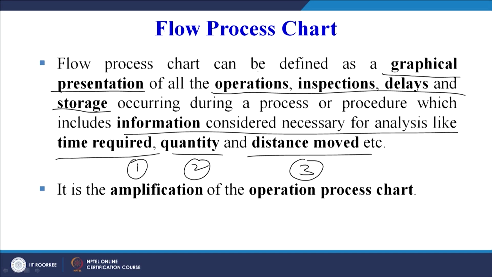So, basically we are going to use the process chart symbols to depict the overall process, or the overall sequence of operations, happening inside the organization with a target. Now, what is our target? We want to reduce the time required, we want to handle the quantity with minimum effort, and we want to minimize the distance the operator or the material is travelling inside the shop floor. That all is our target.